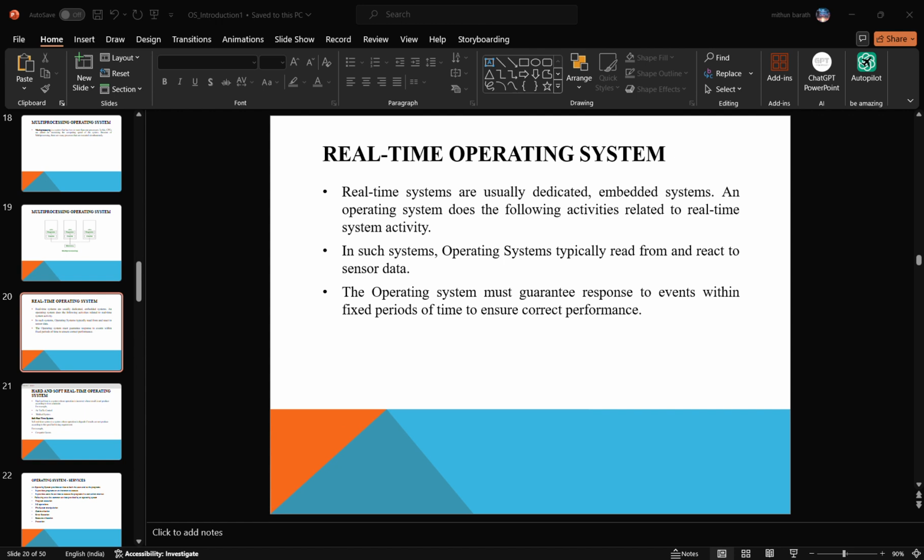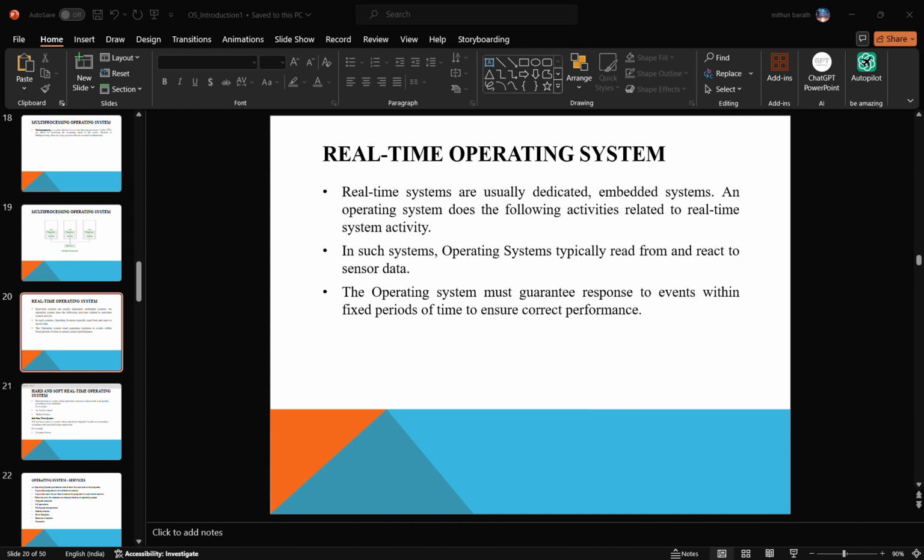There are two types of real-time operating systems: hard real-time and soft real-time. Hard real-time operating system means if the operation is incorrect, it produces a major disaster. For example, air traffic control or medical systems. This is the example for the hard real-time operating system. A soft real-time operating system is one where the operation is degraded if results are not produced within the specific time, but it will not be a disaster. For example, computer games.